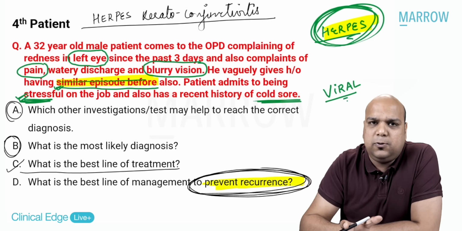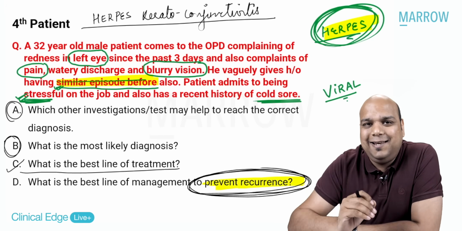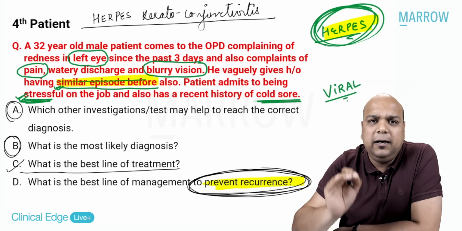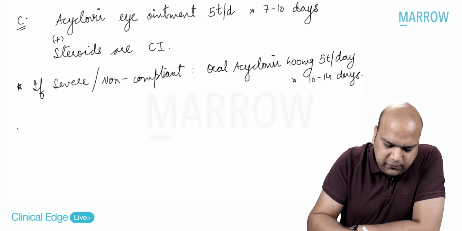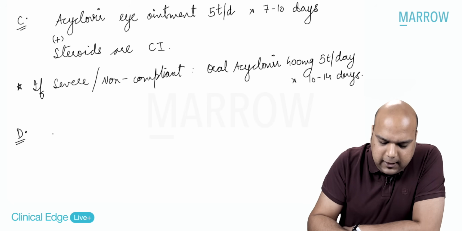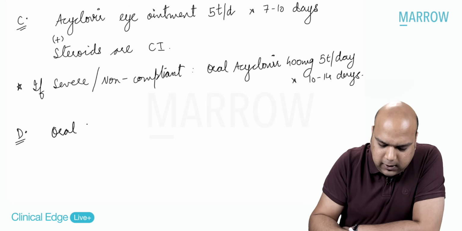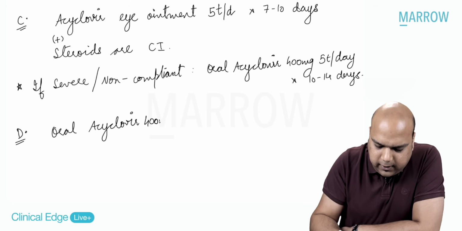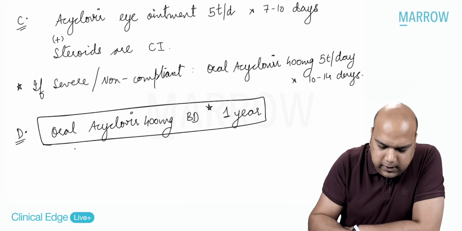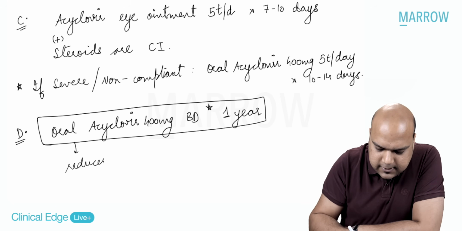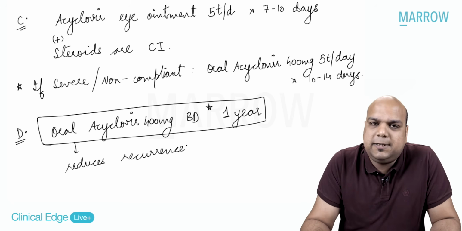After you have treated one episode, you need to place the patient on prophylactic treatment to reduce the chances of recurrence. Okay. Now, based on the studies that have happened before, we know that if we place the patient on oral acyclovir 400 mg BD for up to 1 year, it reduces the chances of recurrence from around 46% to 13% only.